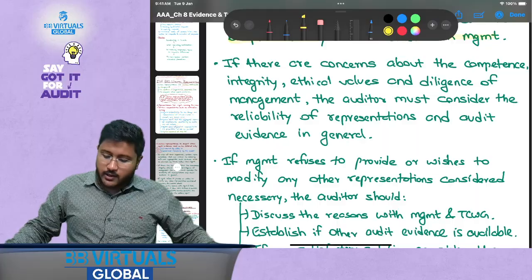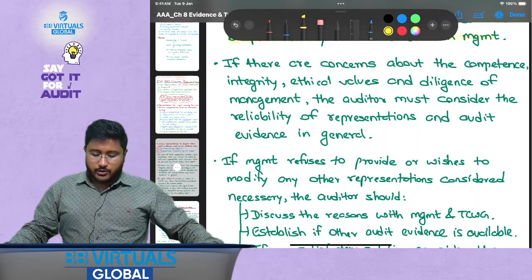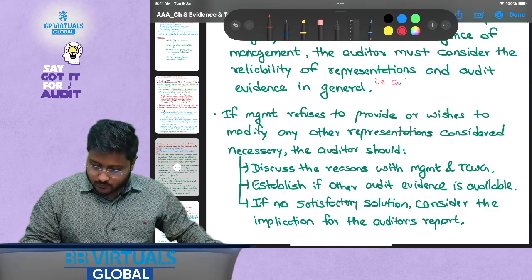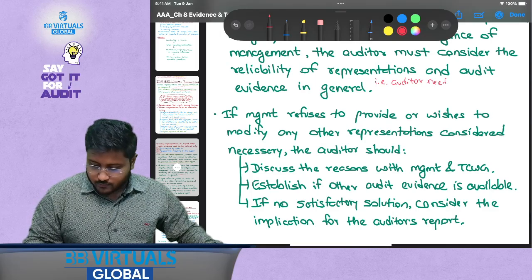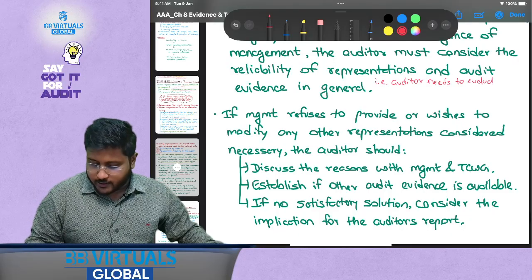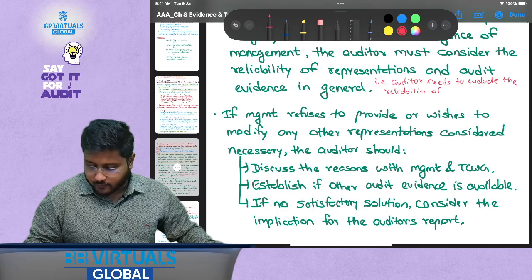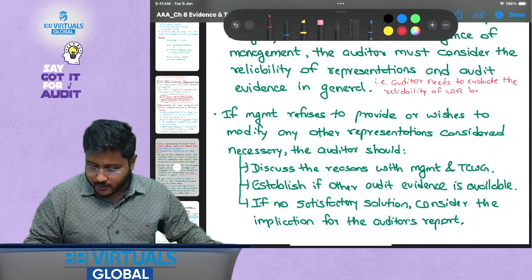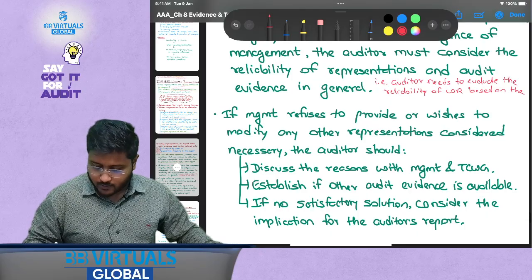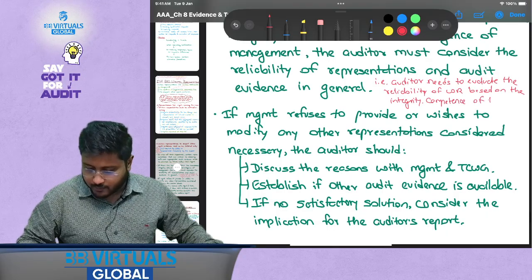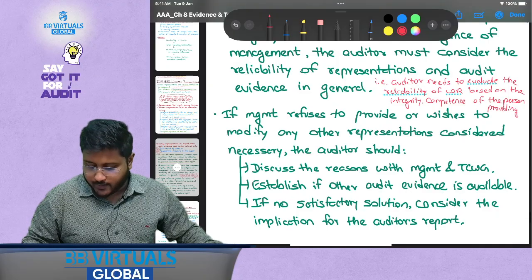And diligence of management: the auditor must consider the reliability of representation and audit evidence in general, that is, the auditor needs to evaluate the reliability of written representation based on the integrity and competence of the person providing it, right? That is very, very important. I hope this is clear.